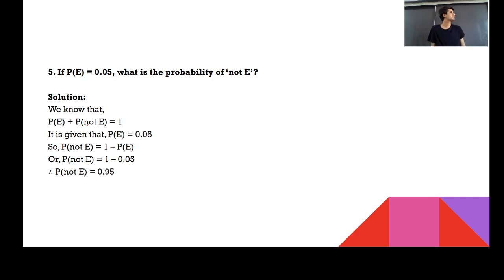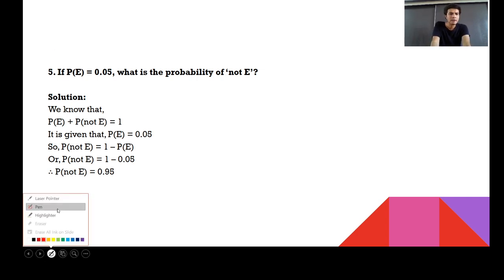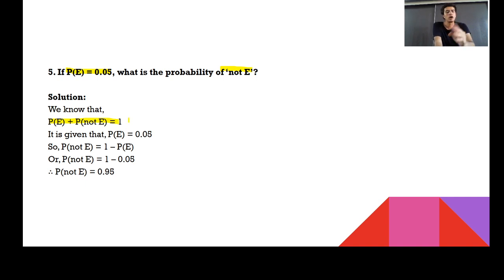If I ask you a normal question, the probability of you having a computer is 30%. And what's the probability you do not have a computer? It is 70%. How did you get 70? You can say it is 1 minus 30. Same way the question is being asked: if the probability of E is 0.05, we need to find out not E. So directly can I use this format? P(E) plus P(not E) always gives you the total equal to 1.